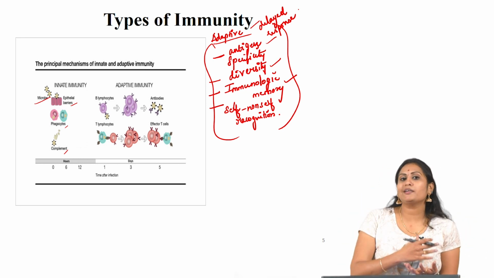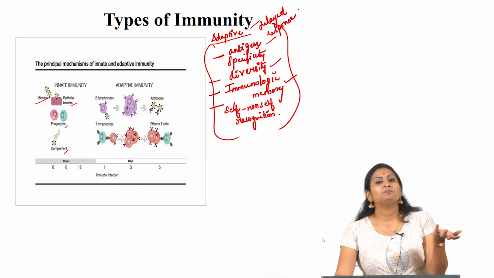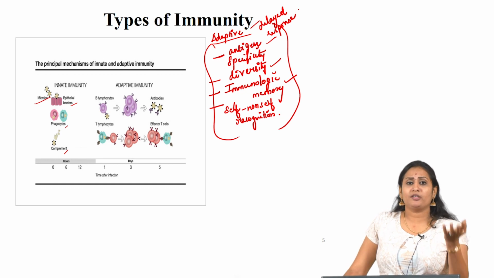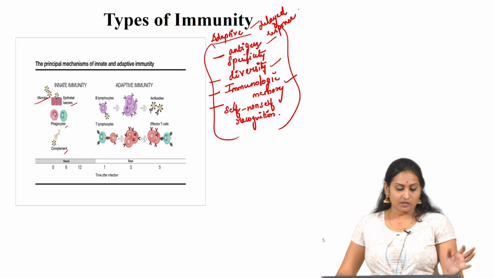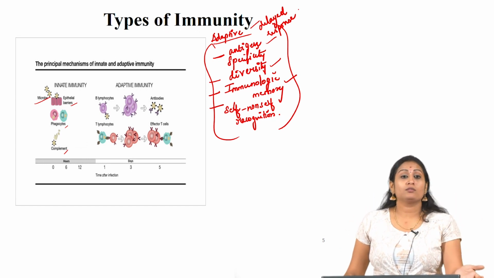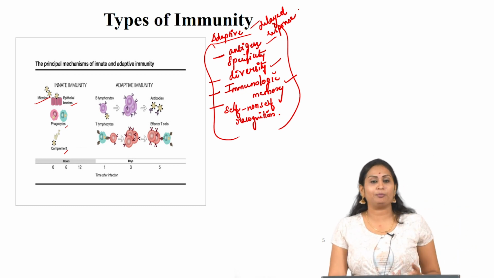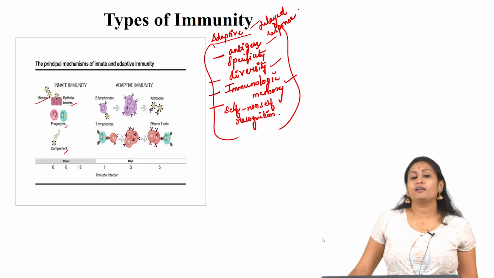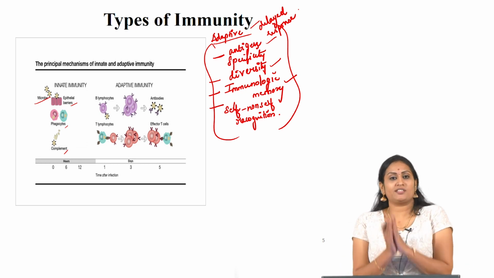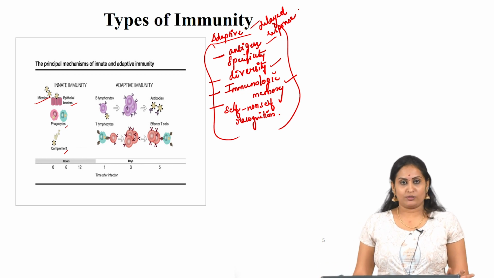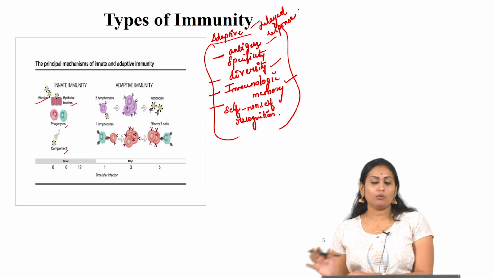There are some barriers which are always on in innate immunity, and the major components in innate immunity are skin, epithelial cells and microbes, and a few chemical or physical factors are also involved, like temperature, pH and cytokines. In adaptive immunity, the major cells are lymphocytes. Okay, so this is all about immunity.